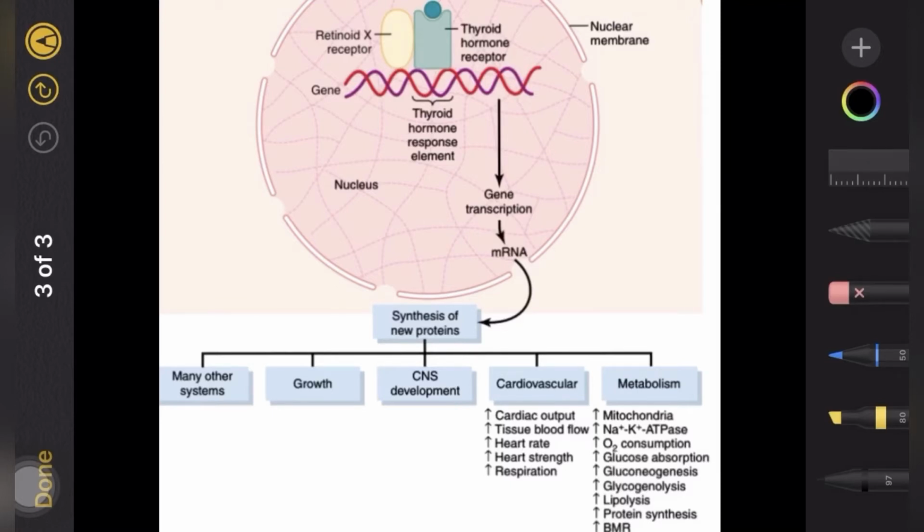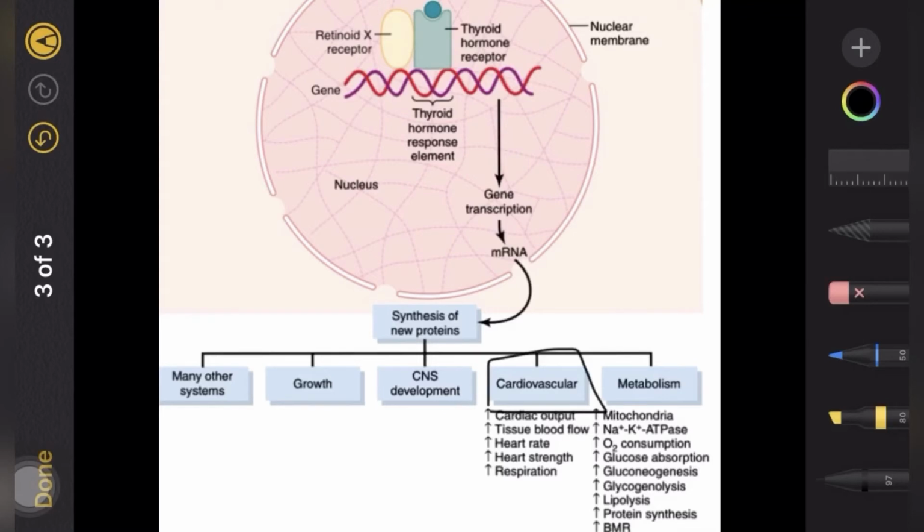If we focus on the cardiovascular system, it usually causes vasodilation and increases the cardiac output. This is because when there is an increase in the metabolism, it causes an increase in the oxygen utilization, and it produces a lot of metabolic end products. These metabolic end products lead to vasodilation and cause increased blood flow, and finally increased cardiac output. This also causes increased heart rate because of the increased force of contraction.